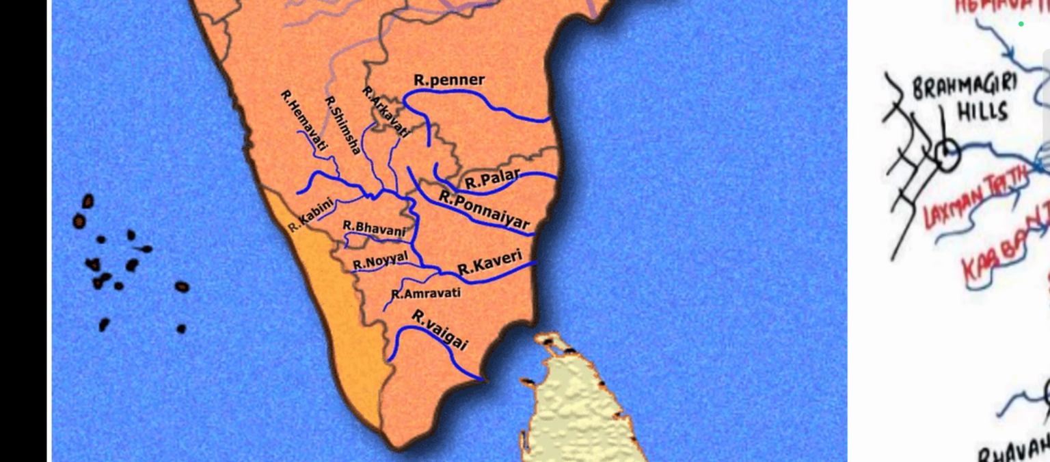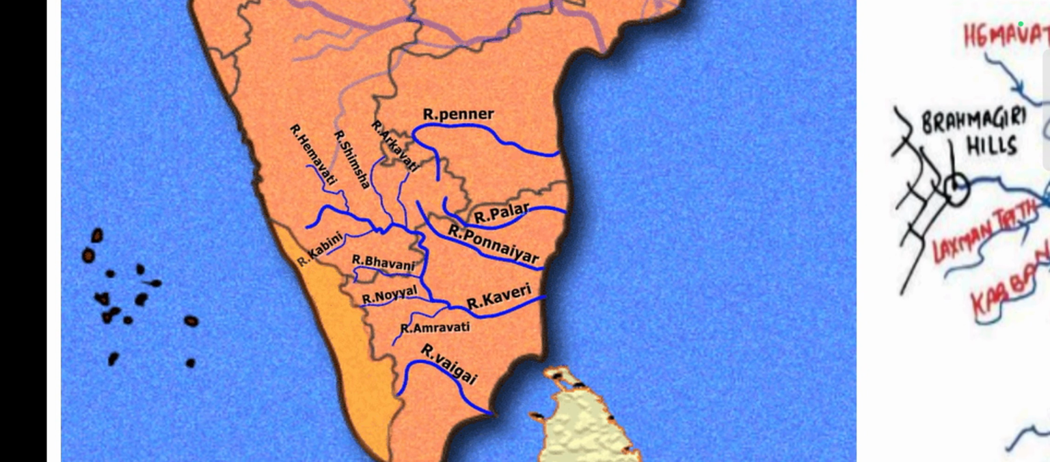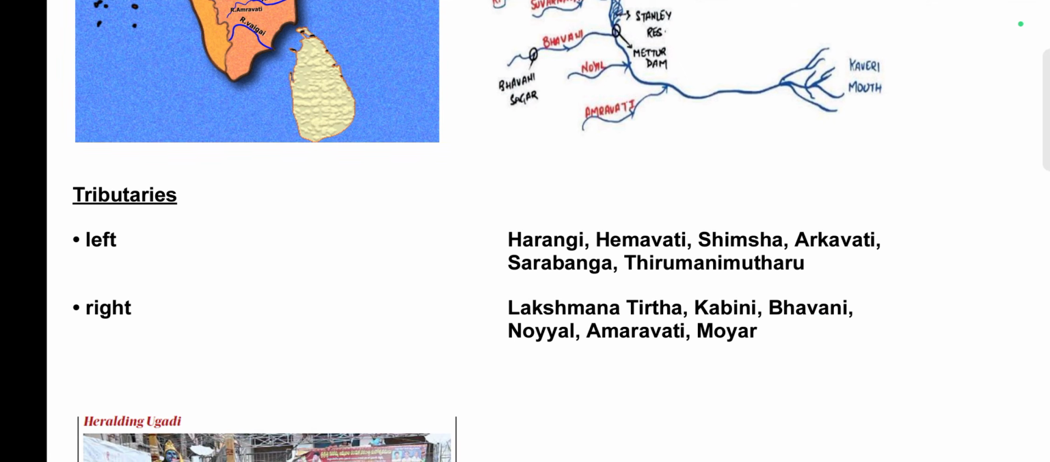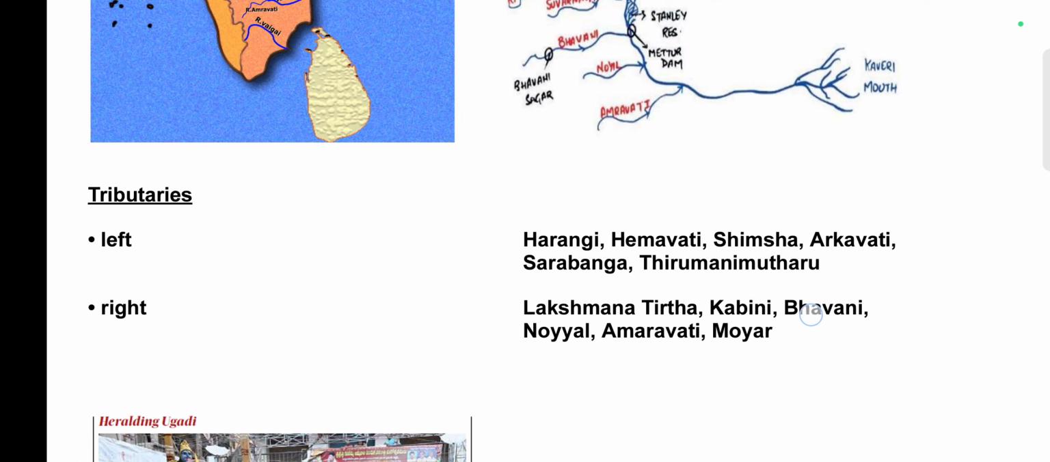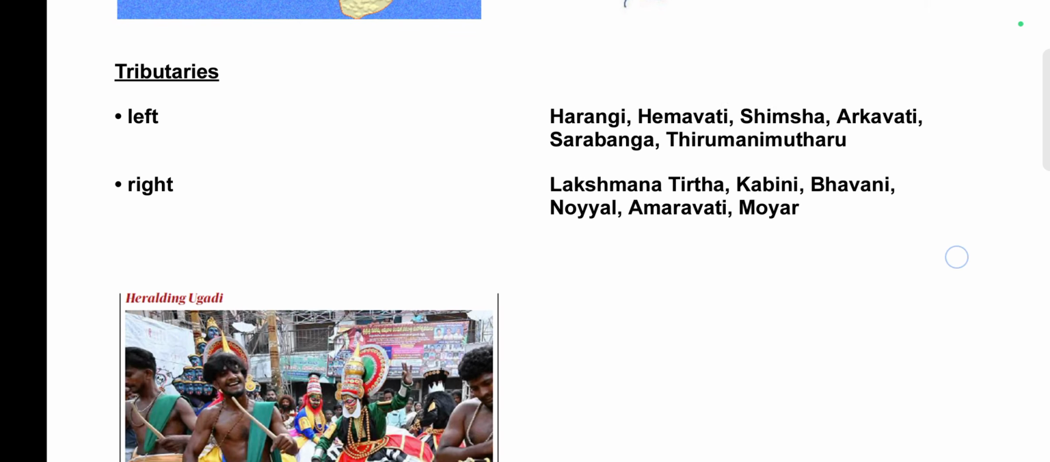Before that, we can look into the rivers of South India. You can remember them by arranging from north to south. The river Penir is the northernmost here in Tamil Nadu. Then Pallar, Poniyar, Kaveri, and then Vagai. Left bank tributaries of Kaveri include Harangi, Hemavati, Shimsha, Arkavati, Sarbanga, Thirumanimuthar. Right bank: Lakshman Tirtha, Kabini, Bhavani, Noyal, Amravati, and Moyar. Please remember this as part of your prelims preparation.